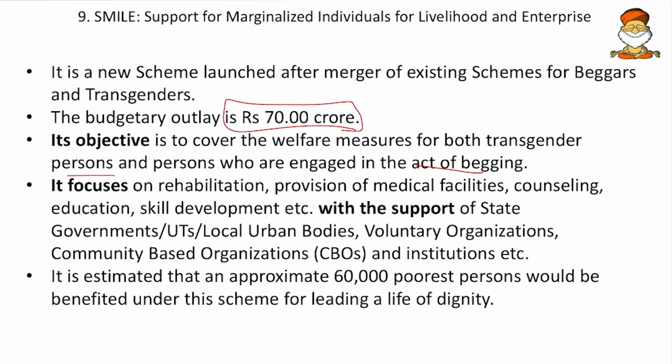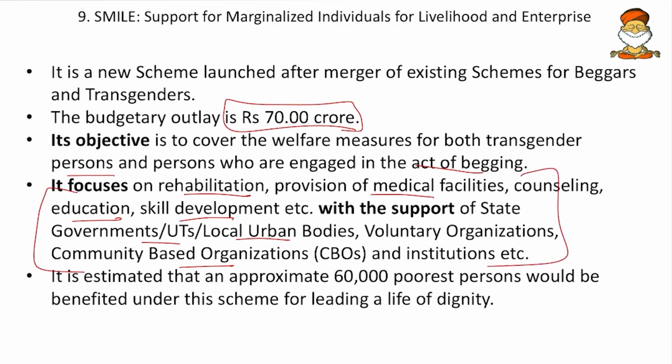And here make sure, friends, that most of the transgenders are pushed towards penury and they come to begging very easily compared to other persons. That is why begging and transgenders are linked in this scheme. Then it focuses on rehabilitation, then provision of medical facilities, counseling, then education, skill development, etc. with the support of the state governments, local urban bodies, voluntary organizations, community-based organizations and others. So once the scheme has to be fulfilled, all the stakeholders should be taken into consideration.